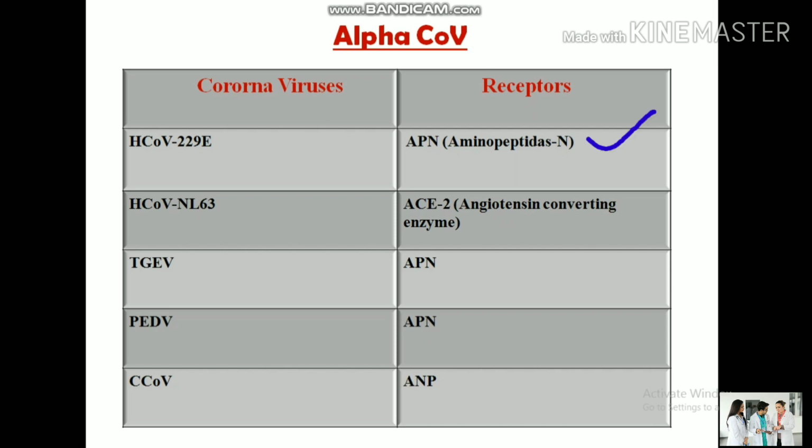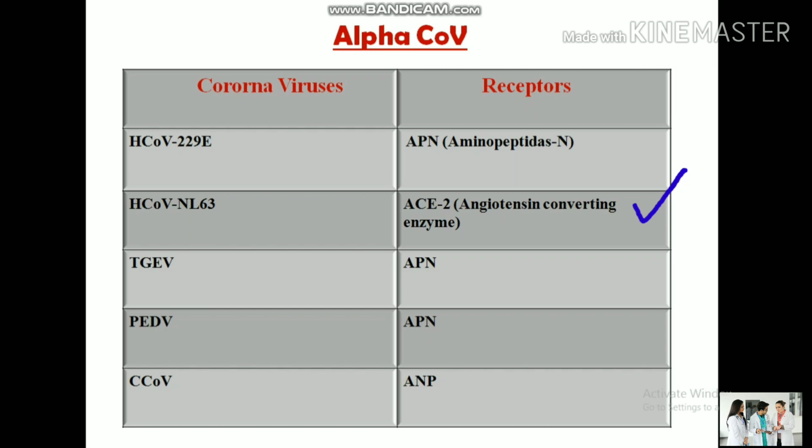So the human coronavirus 229E can attach to the receptor APN, aminopeptidase N receptor, while the human coronavirus NL63 attaches to ACE2, angiotensin converting enzyme 2.